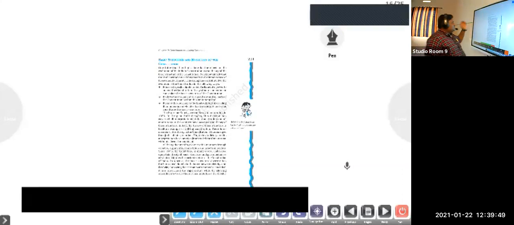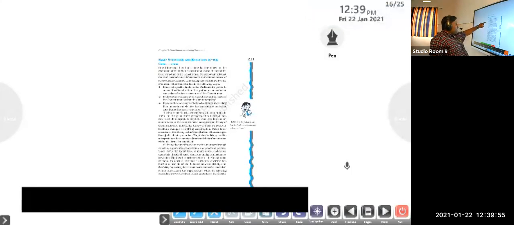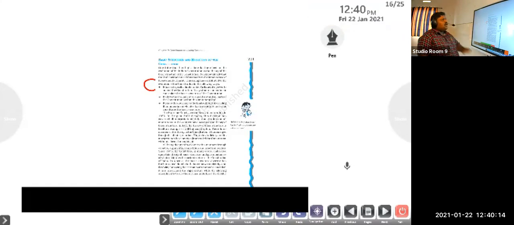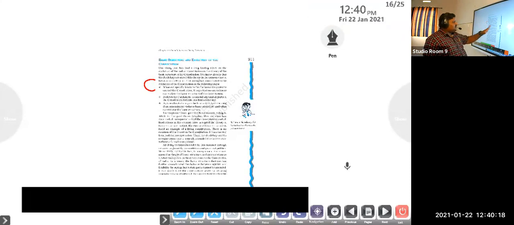Okay, here we can see it has set specific limits on the parliament's power to amend the constitution. So as per this Kesavananda Bharati case, the Supreme Court made a ruling that Parliament cannot make some such changes. I mean, they cannot touch the fundamental rights. Next one, it allows the parliament to amend any and all parts of the constitution within the limitation. So parliament can make changes within the limitation. Okay, so they cannot touch the fundamental right.